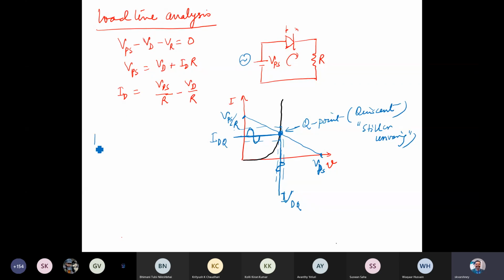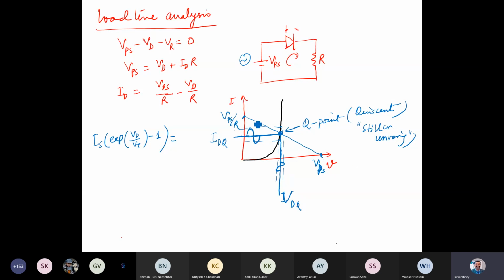If I use ID as IS exponential of VD over VT minus 1 on the left hand side, and the right hand side is this, what you see here is a constant, that's an equation, and there is a translated equation in VD. So one has to adopt some numerical algorithm to find out the VD. But this is something like a graphical approach. That's what we call load line analysis.